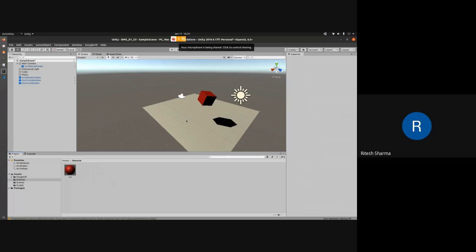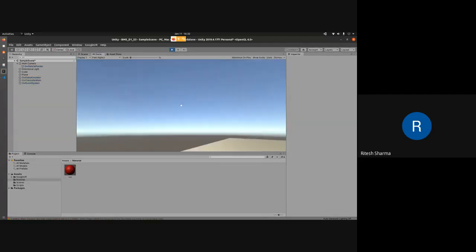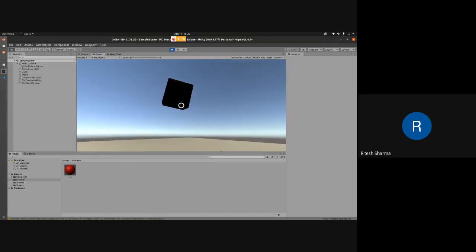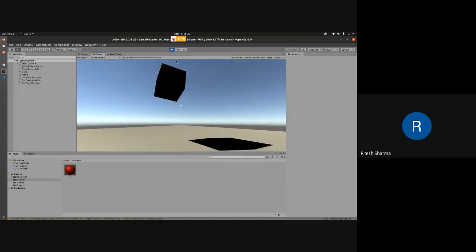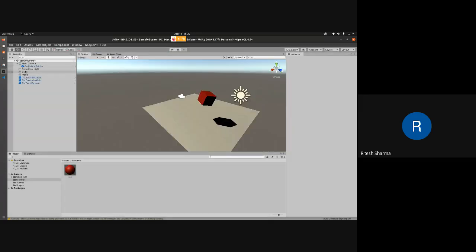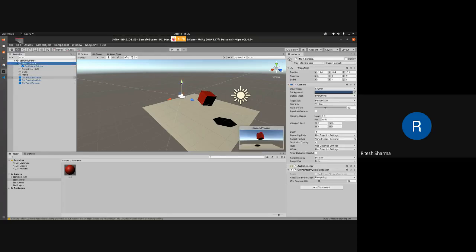This is the way we make the scene more realistic, because in nature everything is not just in grays and blues. It has various colors. All those colors we can provide from here, or if we want a different texture for that plane or object, that also we can do. Right now we are looking at it from the bottom, so it's just looking black. There is just a shadow of it. Yeah, so that sums up today's session.